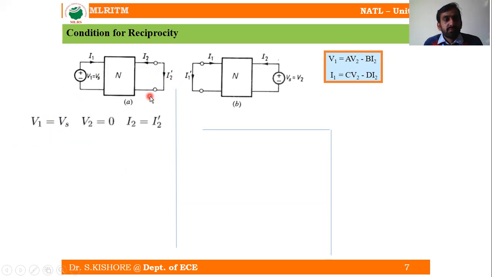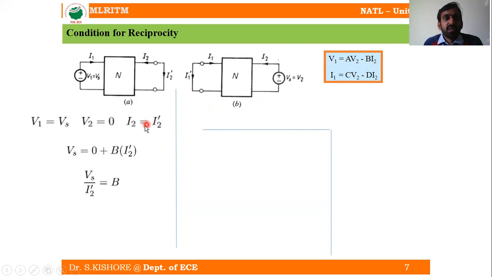From equation number 1, V1 is equal to A V2 minus B I2. Substituting V1 equal to Vs, what can we write? Vs is equal to, as V2 is equal to 0, A into 0 is 0, so 0 plus B into I2.